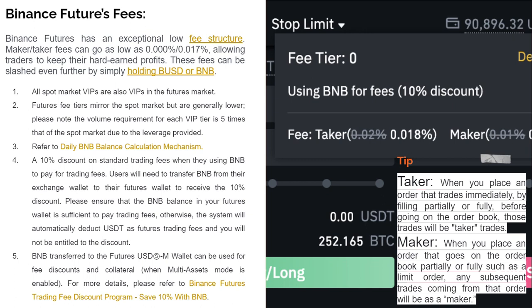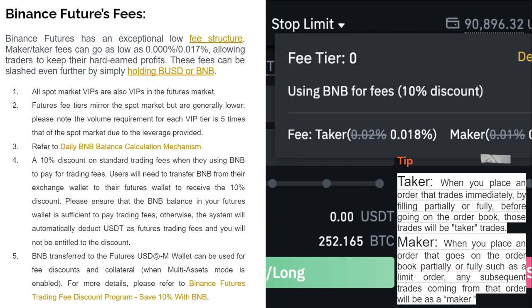So please ensure that the BNB, which is the Binance own token, balance in your futures wallet is sufficient to pay for trading fees. Otherwise, the system will automatically deduct USDT as futures trading fees. You will not be entitled to the discount. So you want to take note of this basic concept. Make sure your account is funded with BNB in order for you to get a 10% reduction in fees.